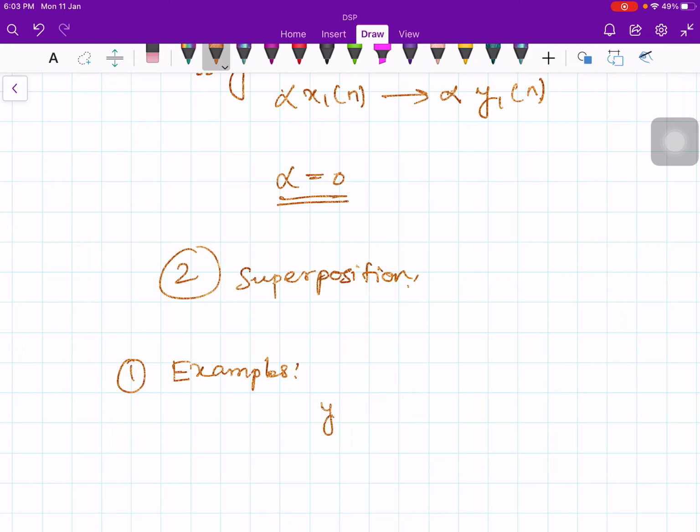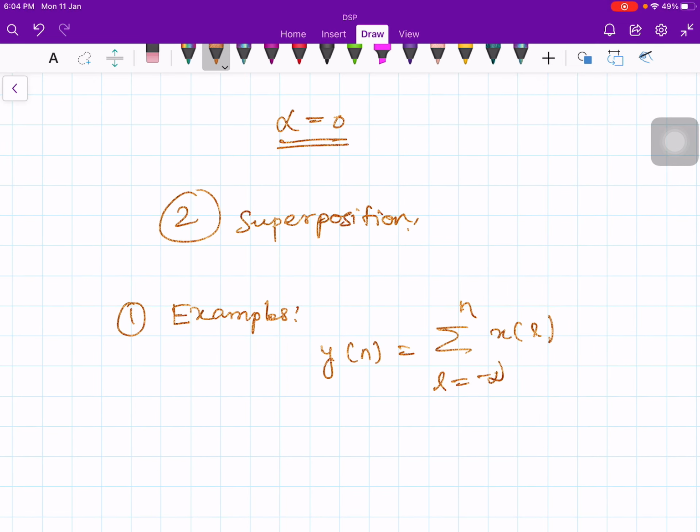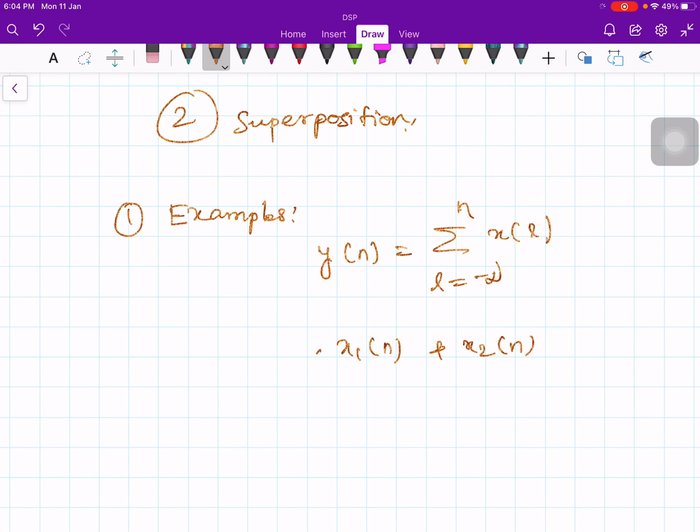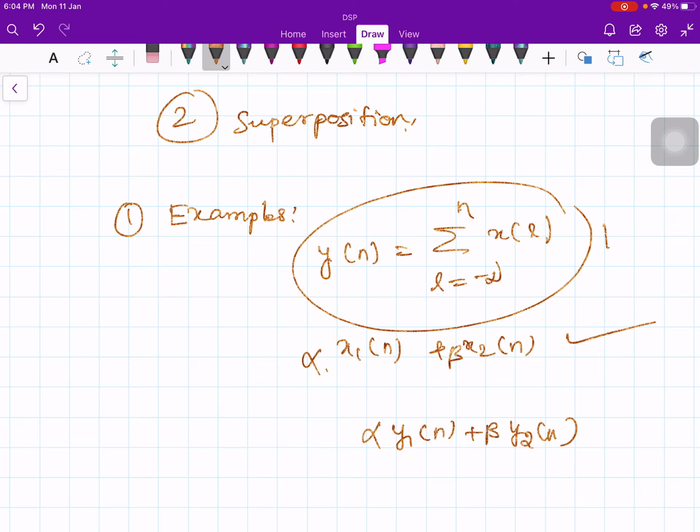What is your accumulator? y of n is equal to the sum over L from minus infinity to n of x of L. Now this is a linear system because you take x1 of n and x2 of n, multiply them by alpha and beta, superimpose, and you will get alpha times y1 of n plus beta times y2 of n. This is very simple, you can prove this. Therefore this is a linear system.